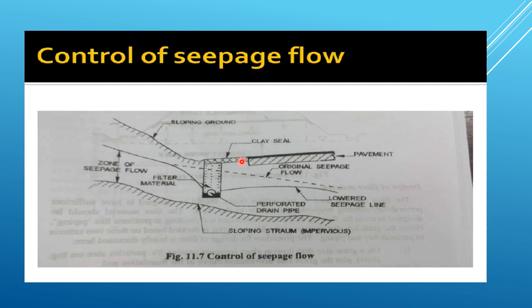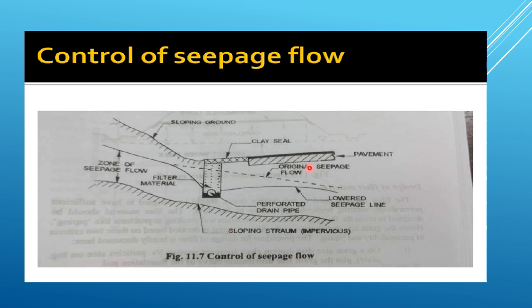Control of seepage flow. When the general ground as well as the impervious strata below are sloping, seepage flow is likely to exist. If the seepage zone is at a depth less than 0.6 to 0.9 meter from the subgrade level, the longitudinal pipe drain in trench filled with filter material and clay seal may be constructed to intercept the seepage flow.